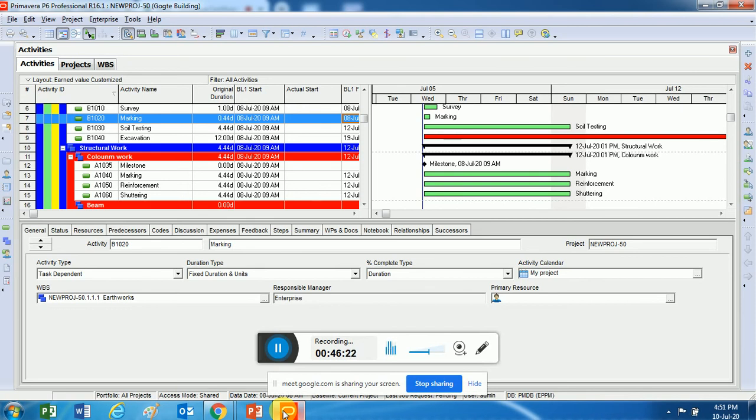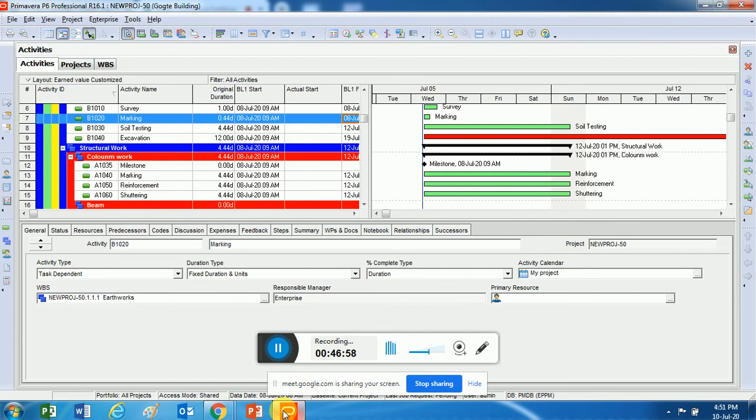Taking the same example, rather than making electrical and plumbing start to start, I'll make them finish to finish, because there's a third activity waiting for them: plastering. Probably I'll start my plumbing work a couple of days early and then start my electrical work, but I want to finish electrical and plumbing on the same date.